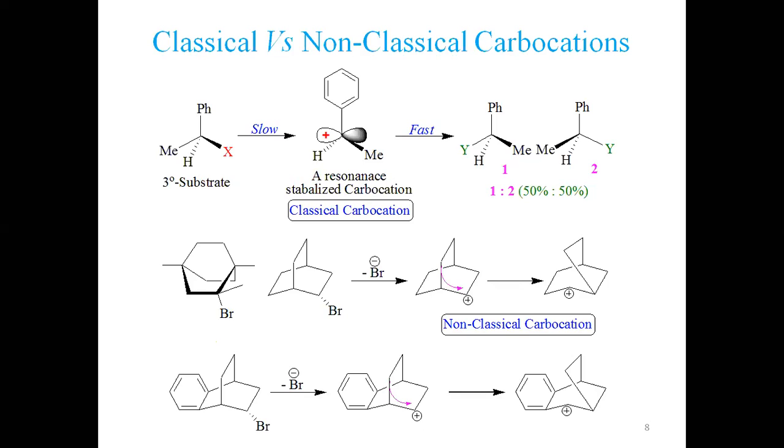Let's see, we are having this bicyclic system. If you remember, this is a very simple molecule. Numbering starts from here: 1 2 3 4 5 6 7 8. This is 2-bromo, within the parenthesis 2 2 2.